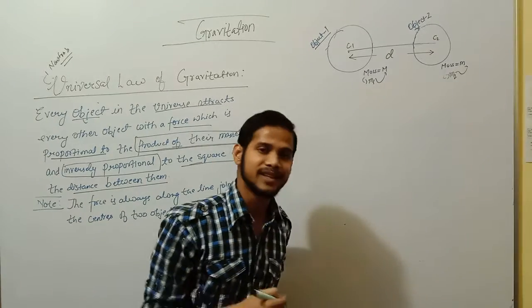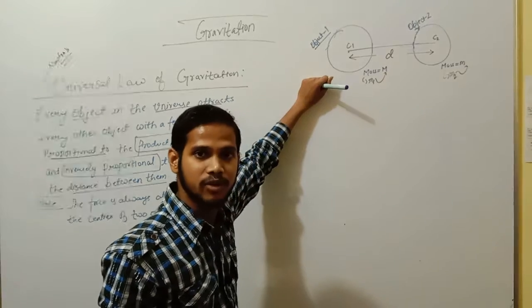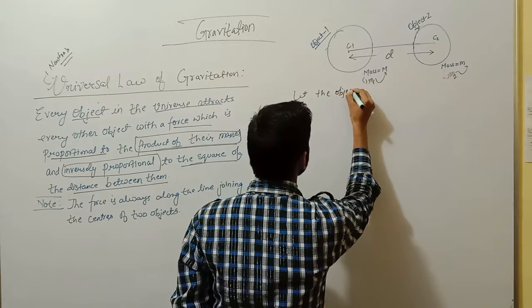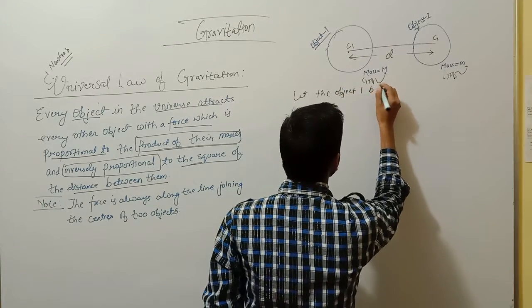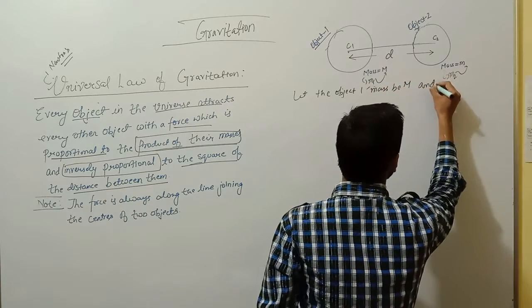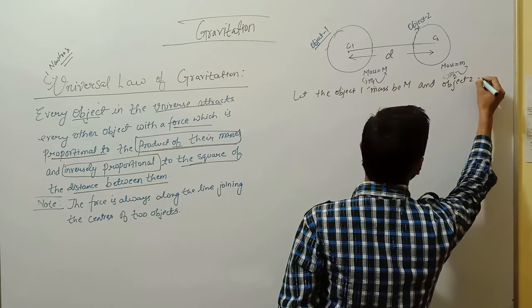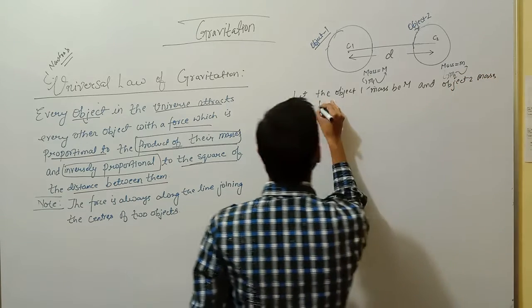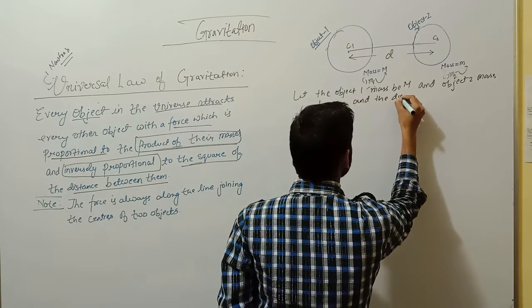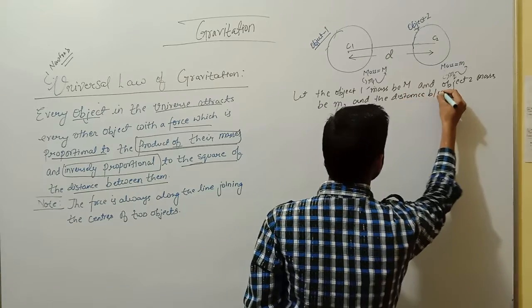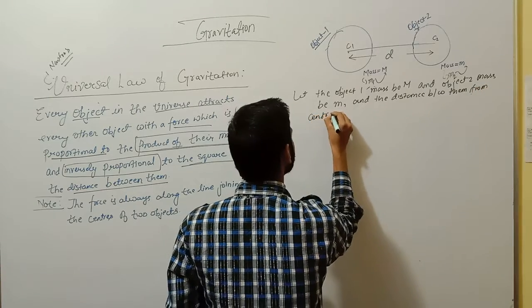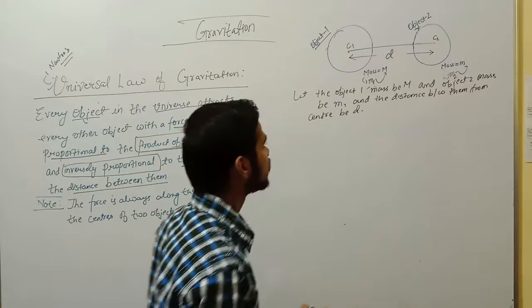You have to write this in the derivation: let the object 1 mass be capital M and object 2 mass be small m, and the distance between them from center to center be D.